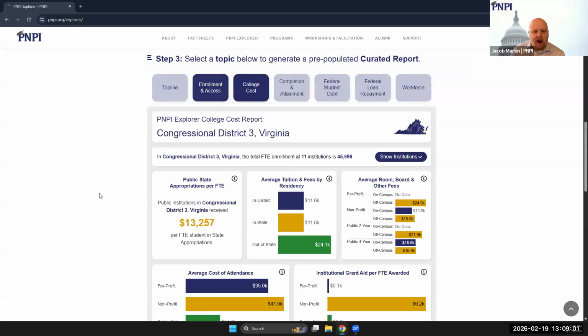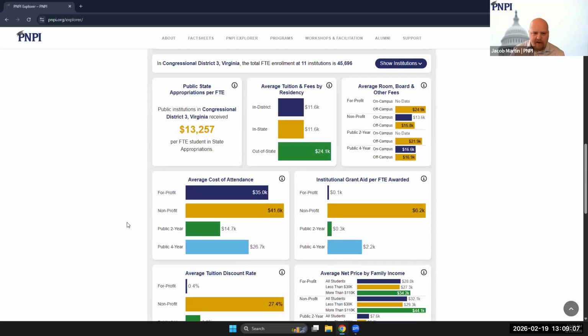Our next report type is college cost. So this is useful if you want to understand the cost of higher education in your geographic area. The curated report for college cost shows you tuition and fees figures alongside state appropriations, attendance costs, and aid given to institutions and attendees.